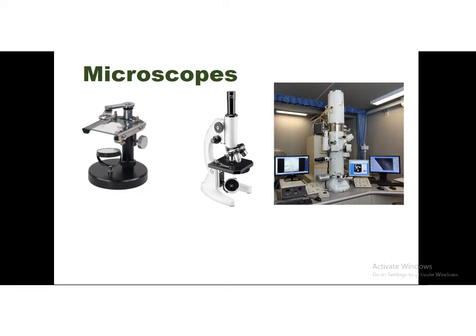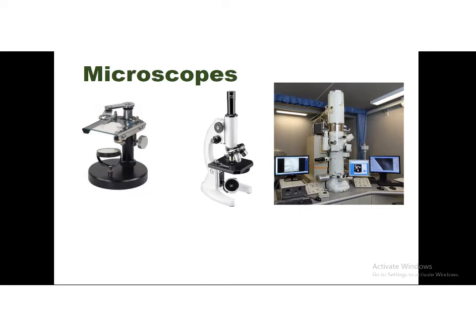The interesting thing is we already learned that cells are very small, microscopic. We can see cells only under a microscope, but there are some cells which can be seen without any microscope, just with our naked eye. Do you know what kind of cell this is?